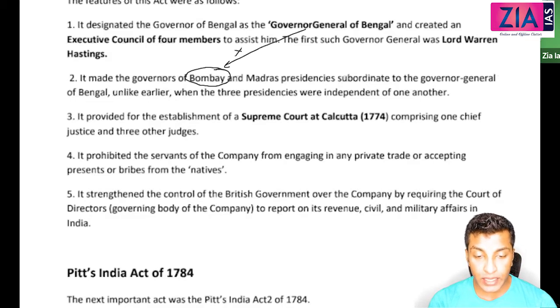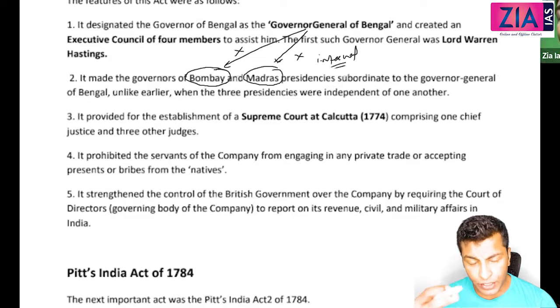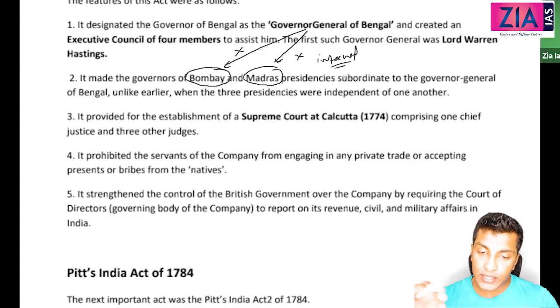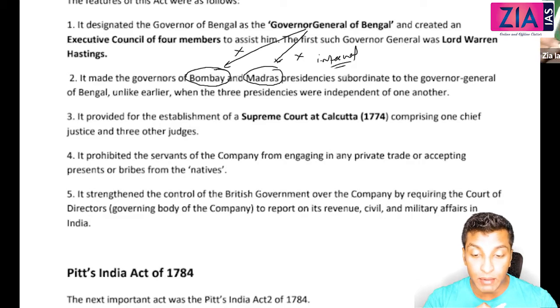Similarly, when it comes to the internal matters of Madras, the Governor General of Bengal has no role at all. So in that context, are the Bombay Governor and the Madras Governor subordinate to the Governor General of Bengal? No way. They enjoy their autonomy in their areas when it comes to internal matters. Make that point very specific.